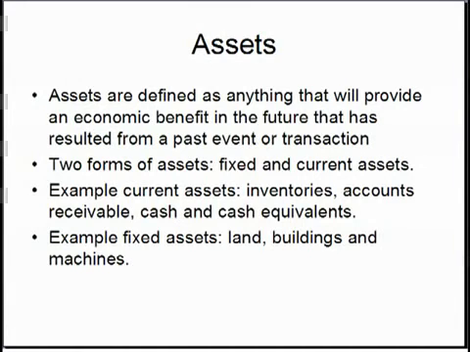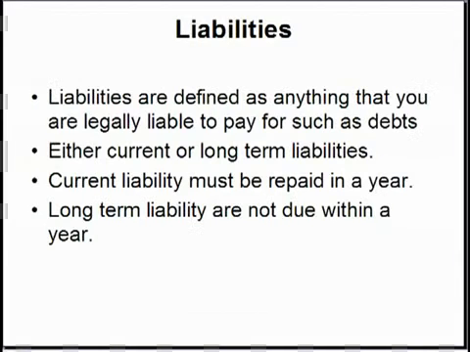Fixed assets, or non-current assets, are any assets that are not easily converted into cash. Fixed assets include buildings, land, vehicles, furniture, and machinery. Fixed assets are also classified as either tangible or intangible assets. A tangible asset is anything that you can physically touch. An intangible asset is anything that you can't physically touch, such as copyrights or patents.